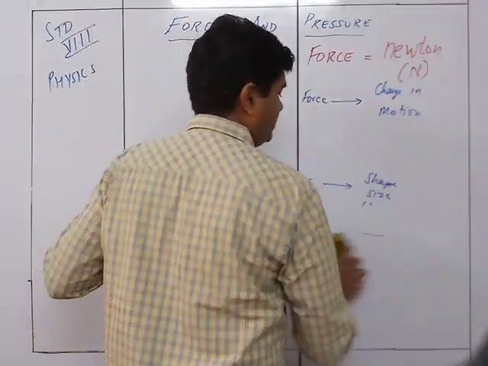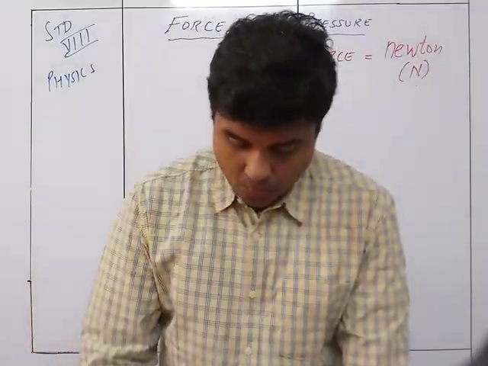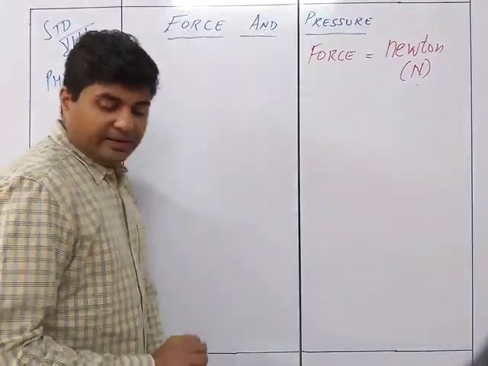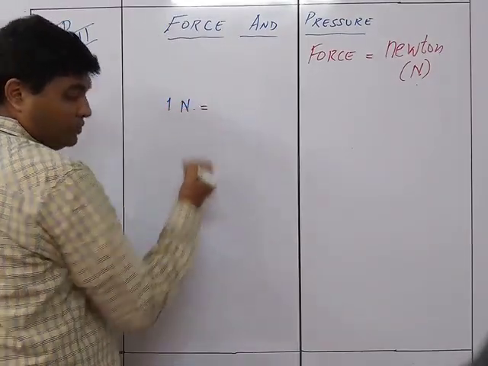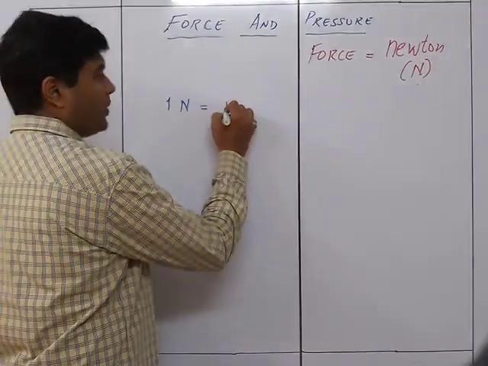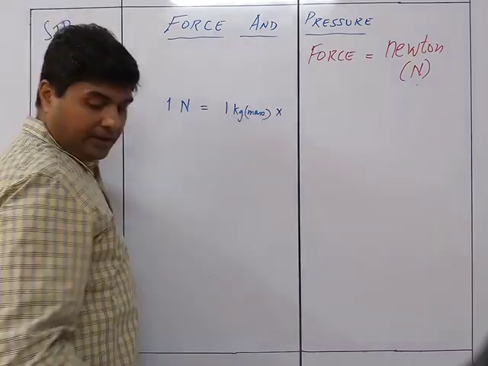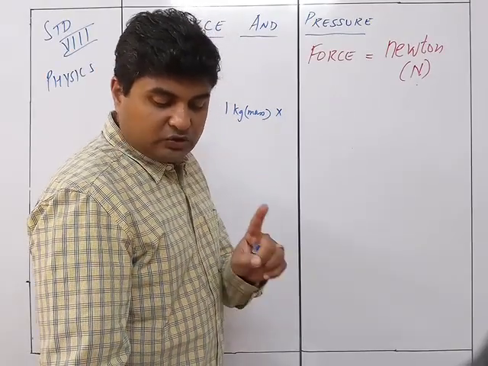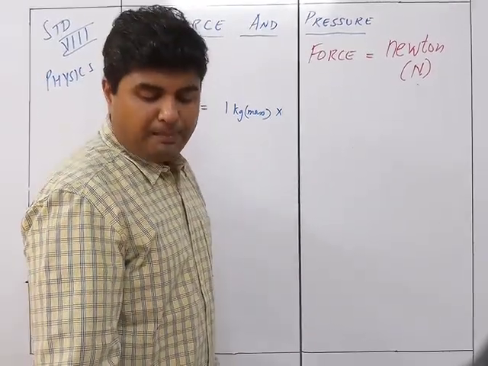So 1 newton is defined as the force which when applied on a moving body of mass 1 kg in the direction of its motion increases its speed by 1 meter per second in 1 second.